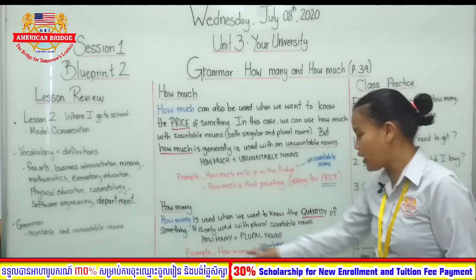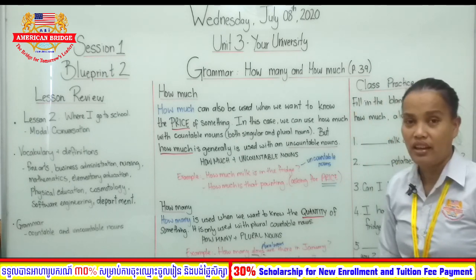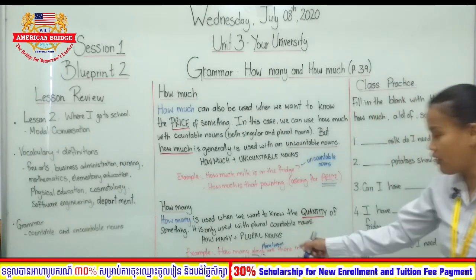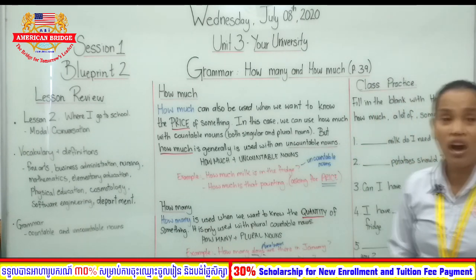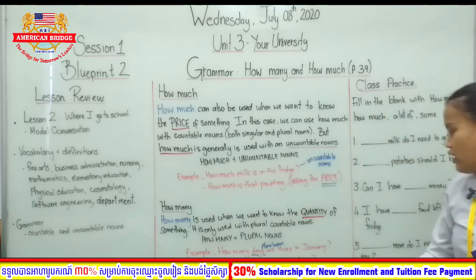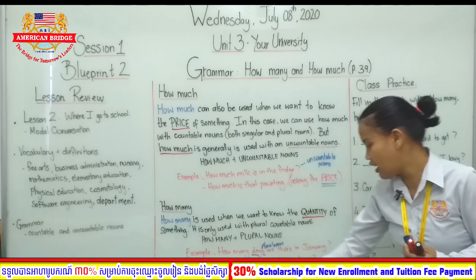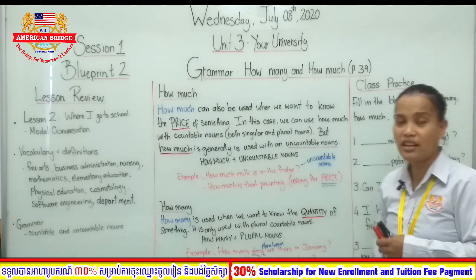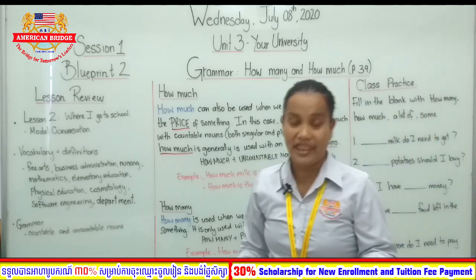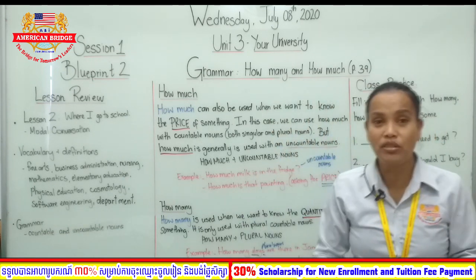It's the same thing when I say how many days are there in a year? There are 365 days in a year. How many days are there in January? There are 31 days in January. Okay, let's look at the second example. How many cousins do you have? Well, I have 7 cousins. I count them, okay? They're countable nouns.